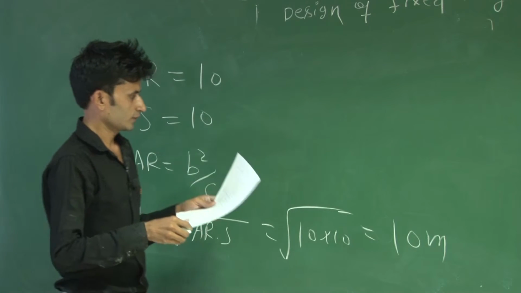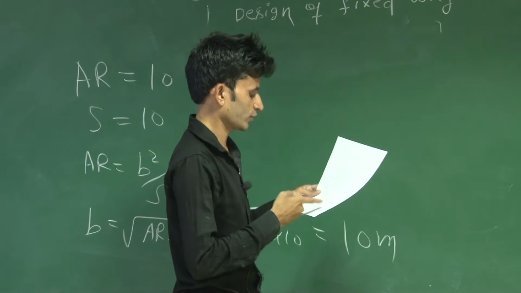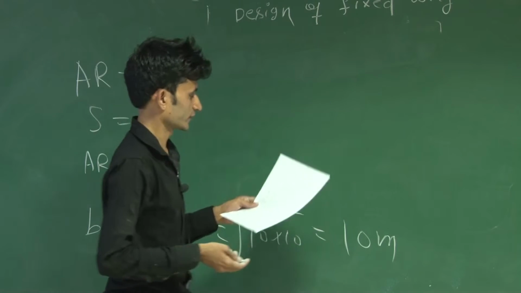Now you have to find the mean aerodynamic chord for the rectangular wing.